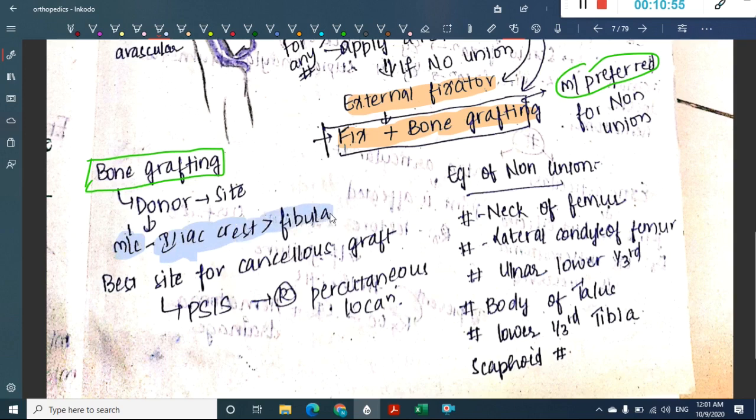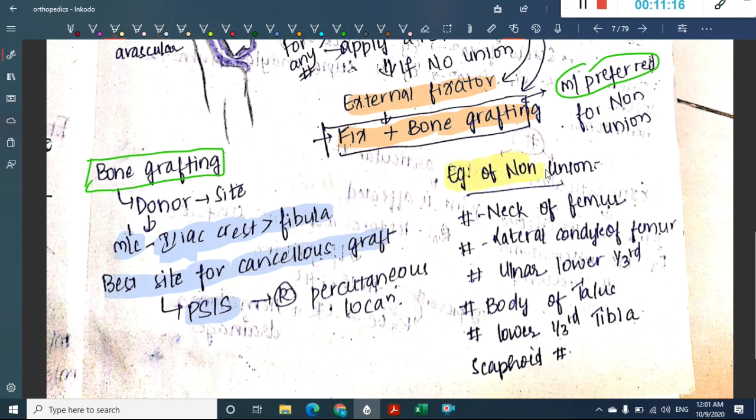So iliac crest is the most common bone which is used for bone grafting. Then if you were asked what is the best site for cancellous bone graft, if you have to do a cancellous bone graft, what is the best site? Then posterior superior iliac spine is the best site for cancellous bone graft.